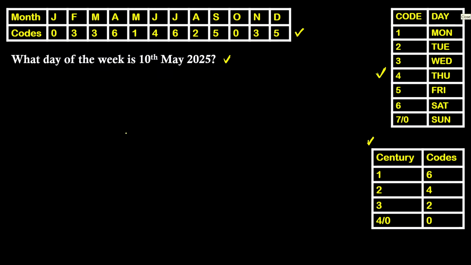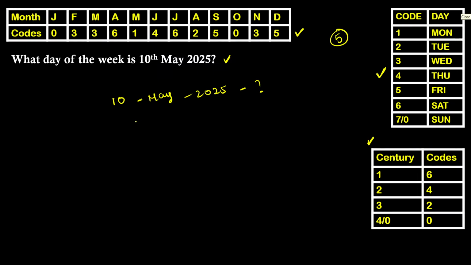Yes. So what day of the week is 10th May 2025? Let us discuss how to calculate this. 10 May 2025. Guys, see, here we are going to write 5 values. The first important thing, you guys need to remember that we are going to write 5 values here.